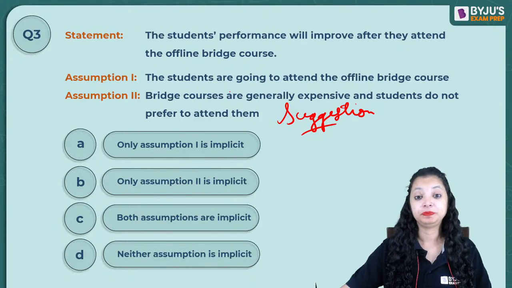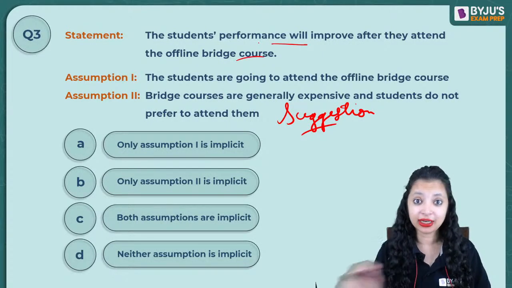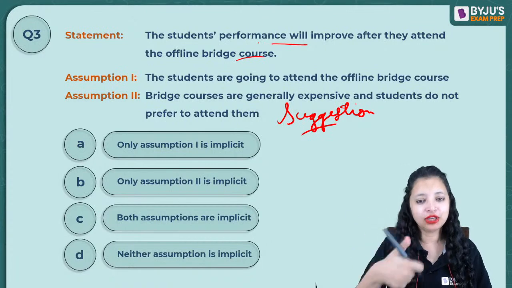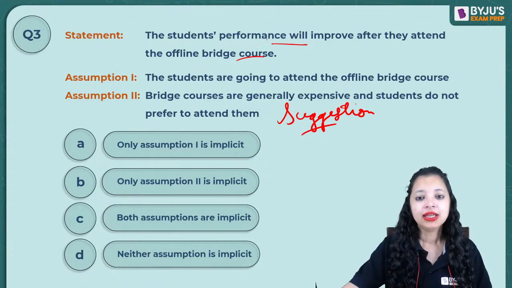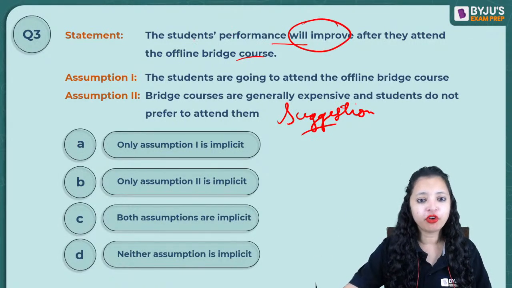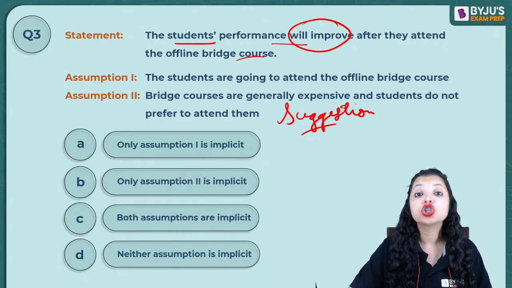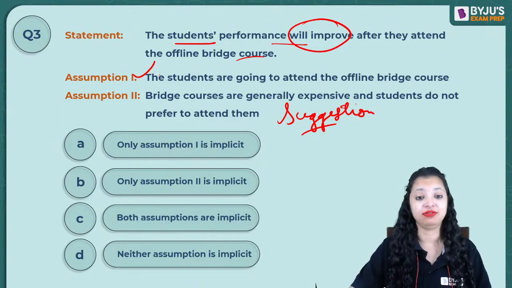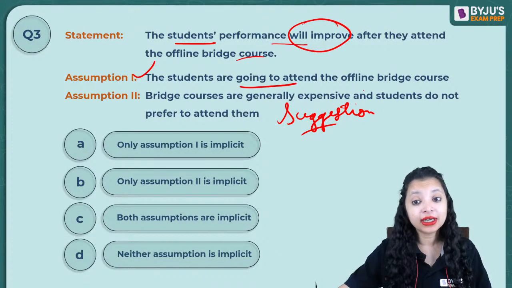Back to the question. If the suggestion is given here that join this bridge course to give your performance up, one assumption is that improvement of performance is desirable by the students and people are going to respond to the suggestion positively. So the students are going to attend the offline bridge course.